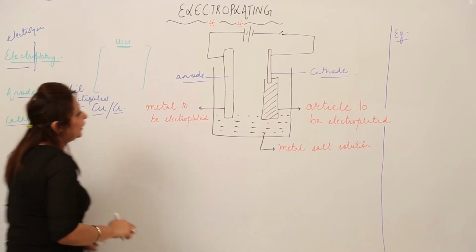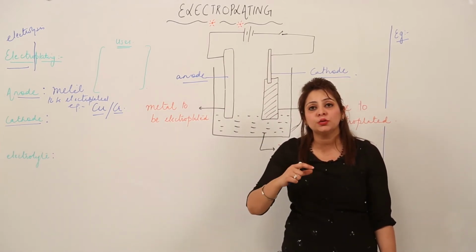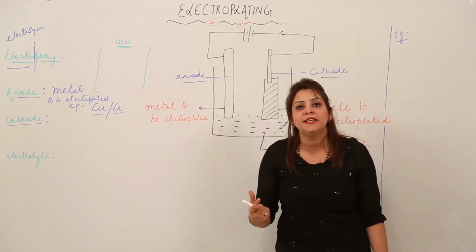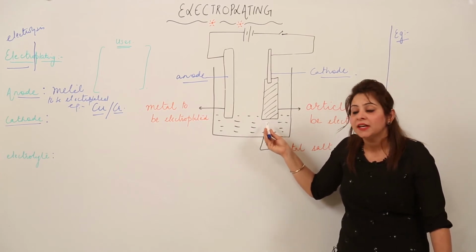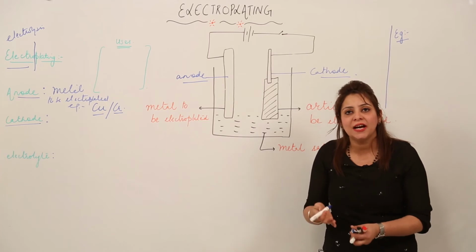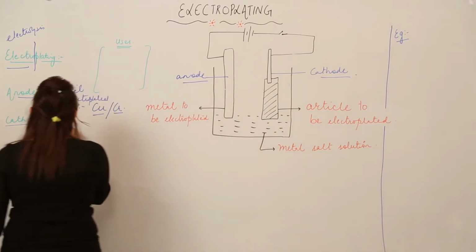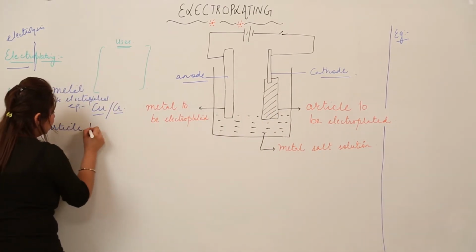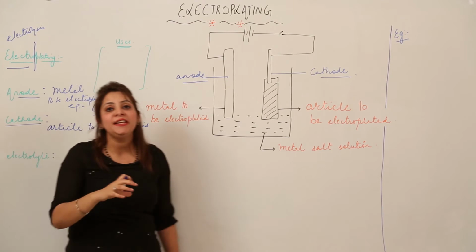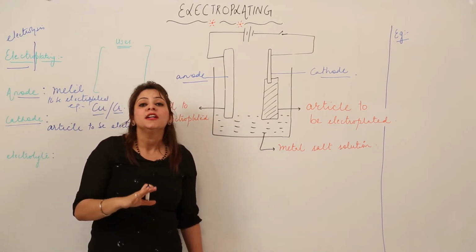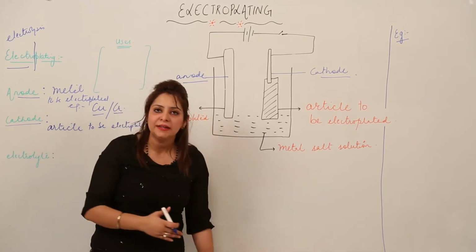And as far as the cathode is concerned, the cathode electrode will be made up of the article on which we want to deposit the desired metal, right? So that means cathode is made up of the article which is to be electroplated. Suppose if we are taking an example of an iron article, that means the iron article will be made as cathode, right? So cathode will be made up of the article which is to be electroplated. That means the article on which we need a certain kind of coating, or the article for which we want to improve the properties, right? So that has to be made cathode.